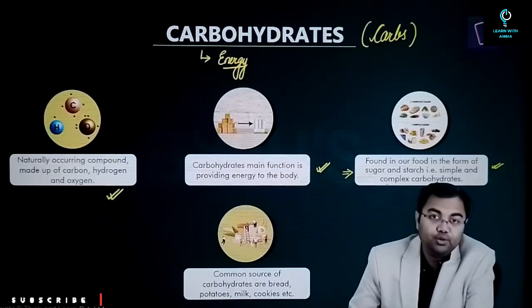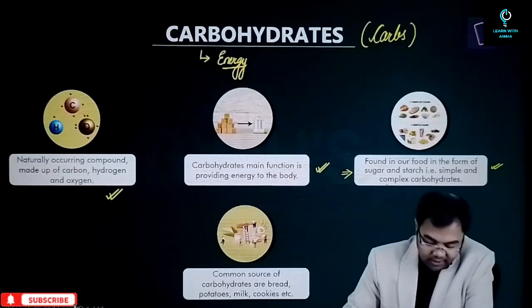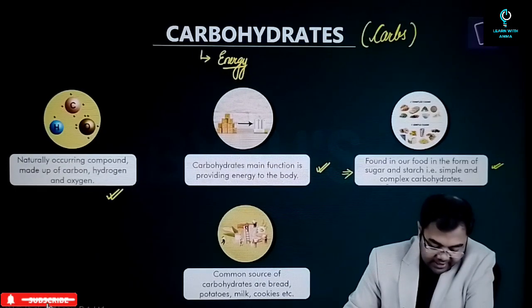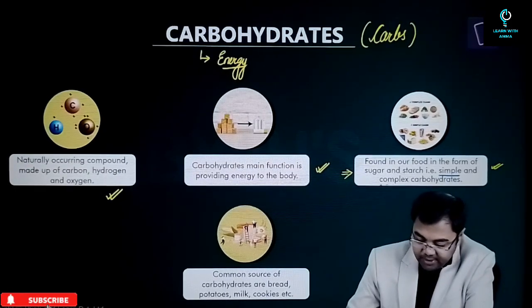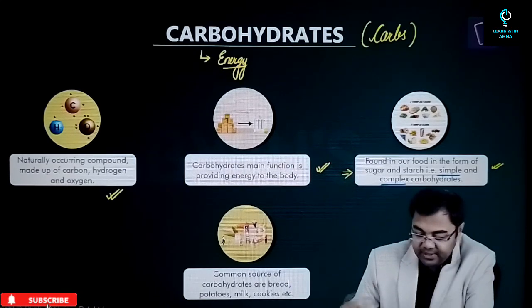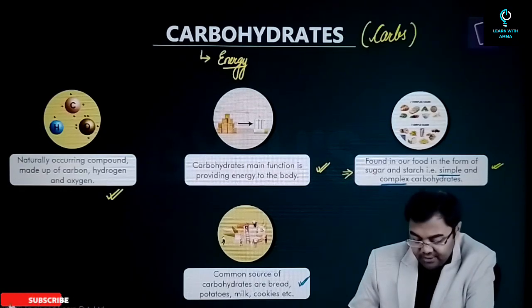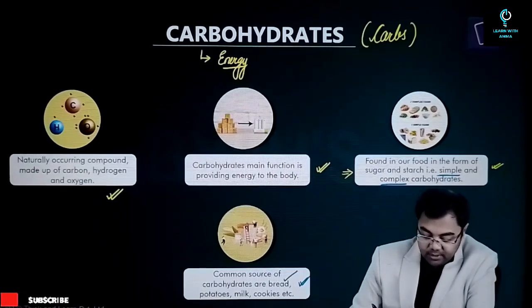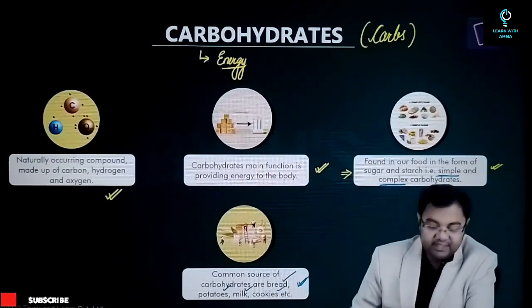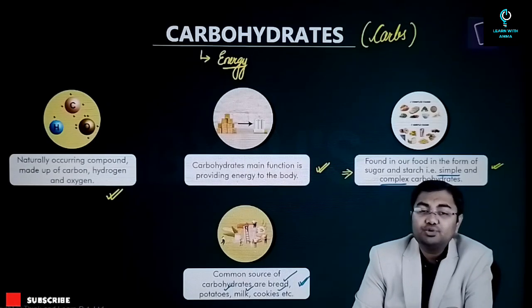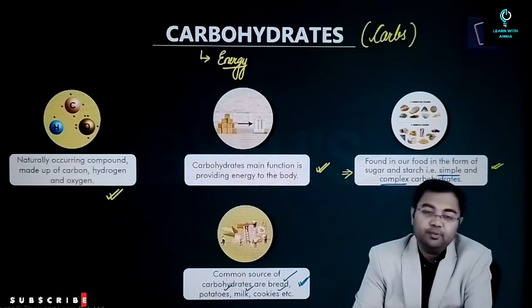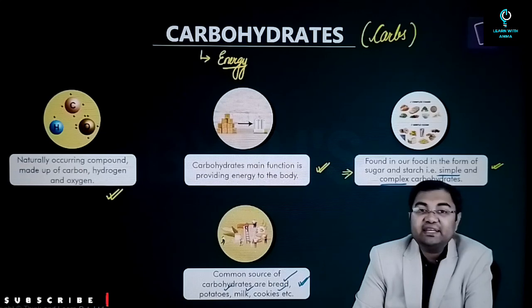We see that there are 2 kinds of carbohydrates, called simple carbohydrates and complex carbohydrates. Common sources, I'm very sure most of you are aware of: bread, potatoes, milk, cookies, etc. Everything can become a source of carbohydrates. So carbohydrates are energy giving food.